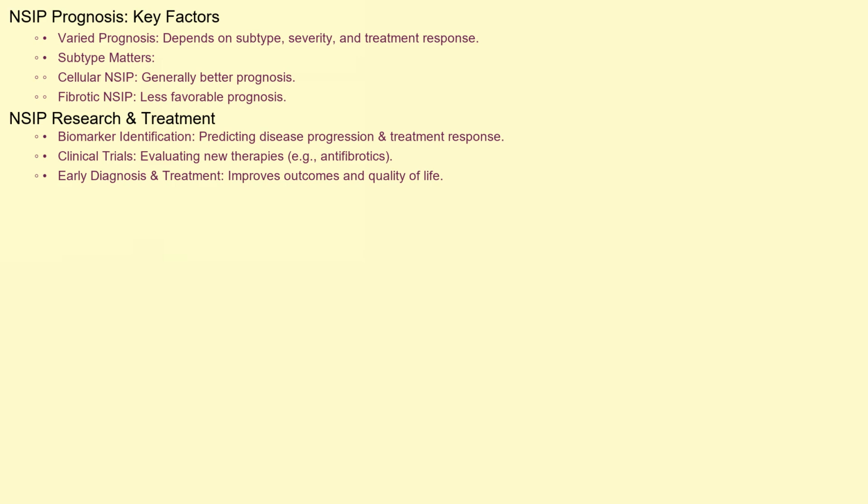The prognosis of NSIP varies depending on several factors, including the subtype, severity of the disease, and response to treatment. Generally, individuals with the cellular subtype have a better prognosis than those with the fibrotic subtype. Recent research is focused on identifying biomarkers that can predict disease progression and treatment response. Clinical trials are ongoing to evaluate new therapies for NSIP, including antifibrotic medications. Early diagnosis and prompt treatment are essential for improving outcomes and quality of life for individuals with NSIP.